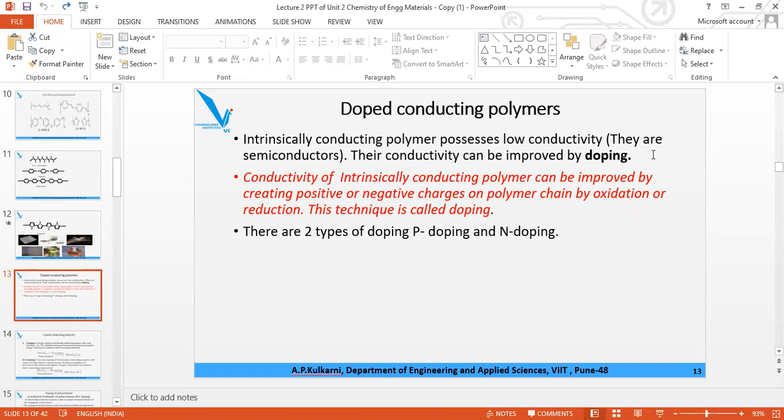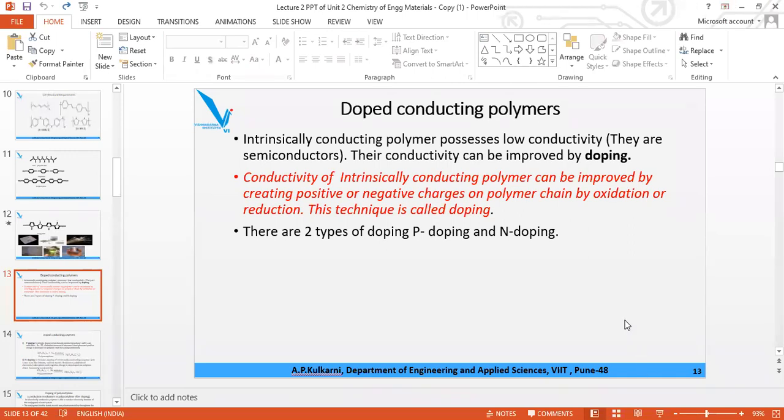ICP means what? What is ICP? Long form: intrinsic conducting polymer. What is ECP? Extrinsic conducting polymer. What is the basic difference between ICP and ECP?